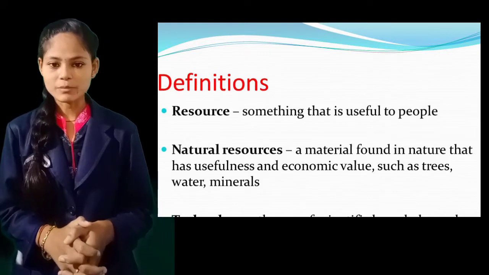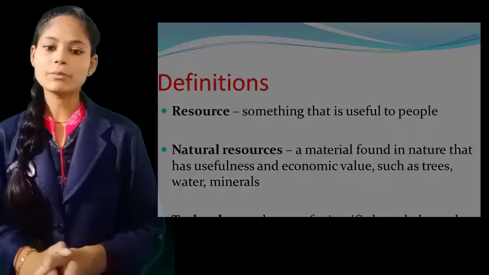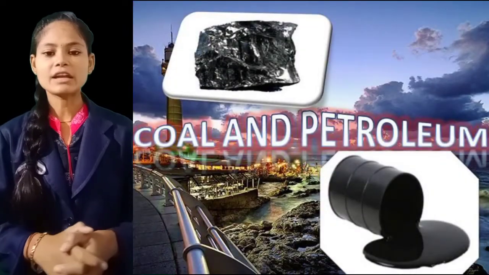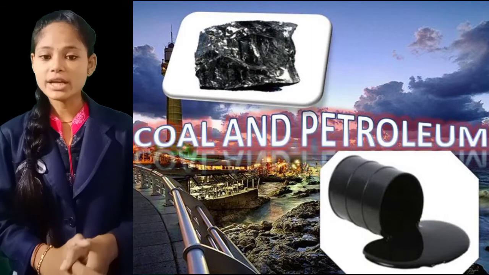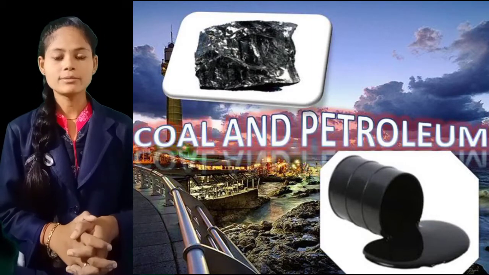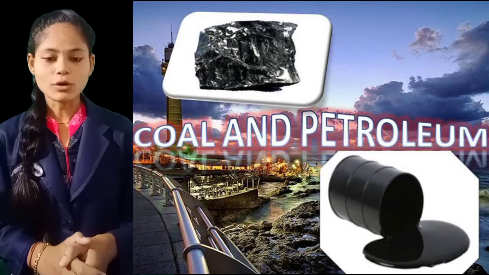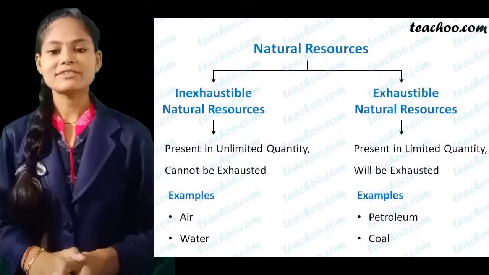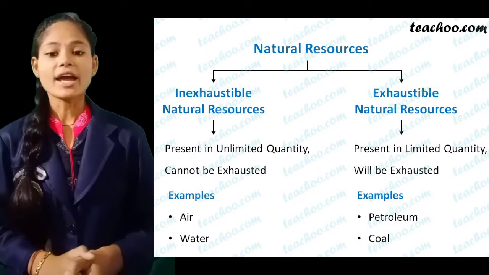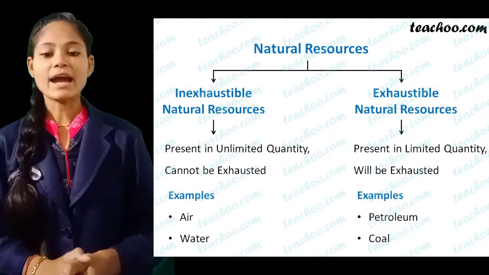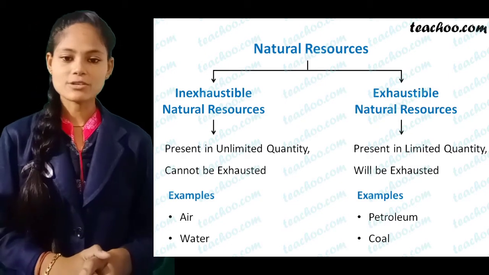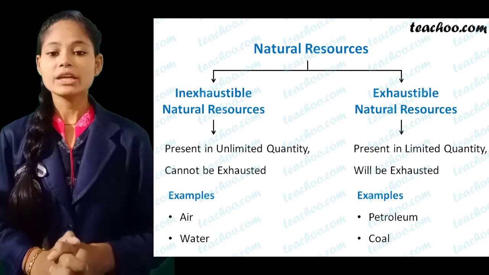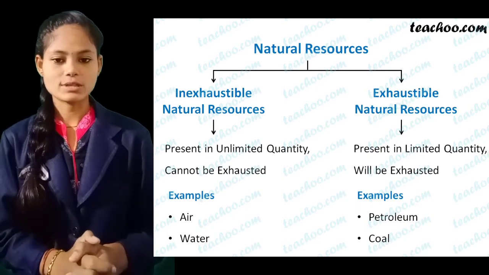So here in this chapter also we are going to study about coal and petroleum and different types and varieties of coal, and how we get coal and how we get petroleum, and different types of resources. So let's start. Basically, the resources are divided into two classes: exhaustible natural resources and inexhaustible natural resources. So first let's discuss what are inexhaustible natural resources.